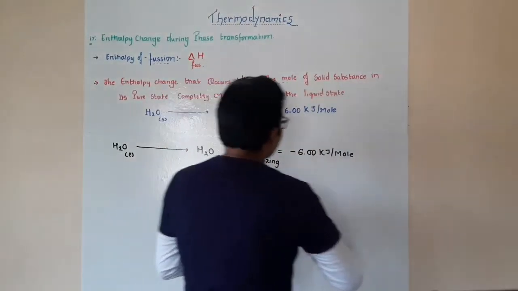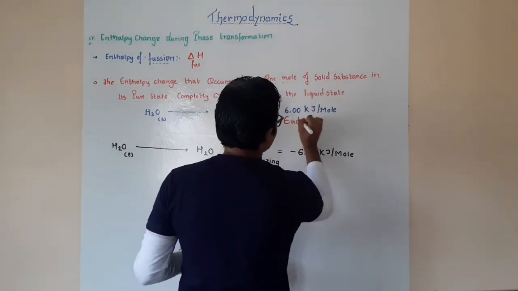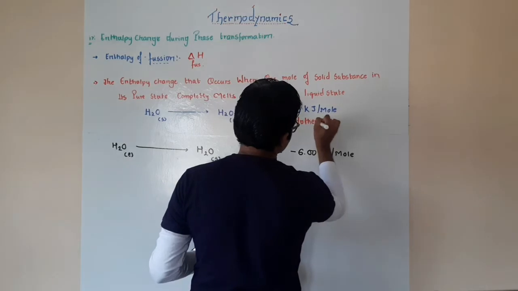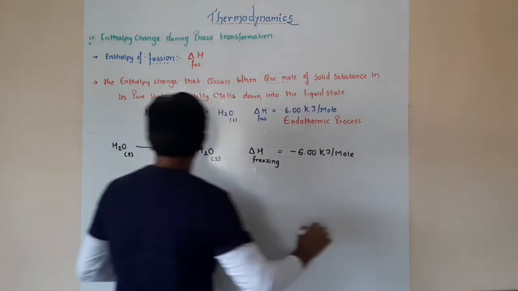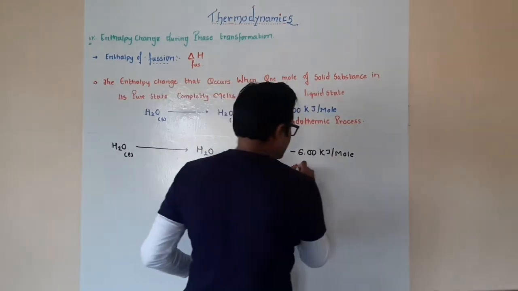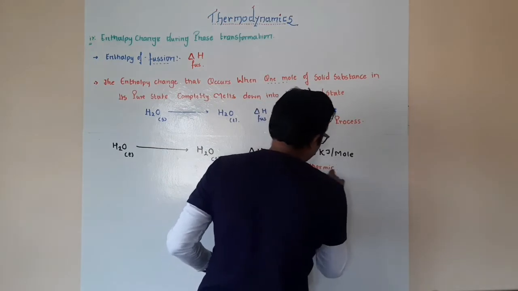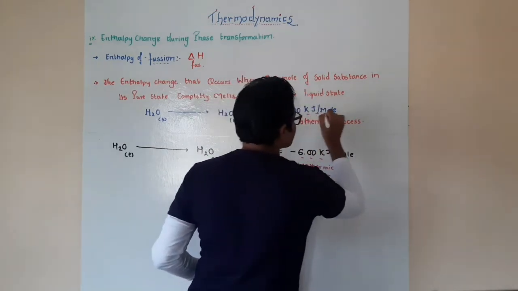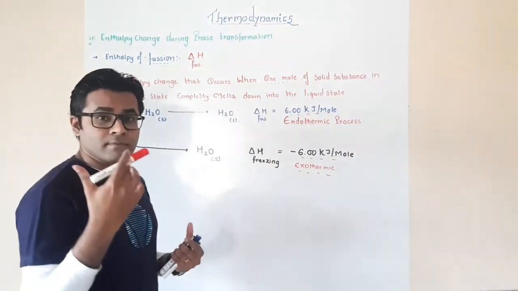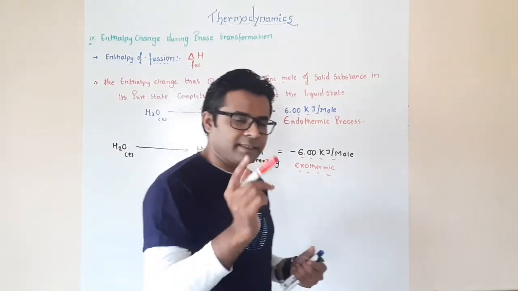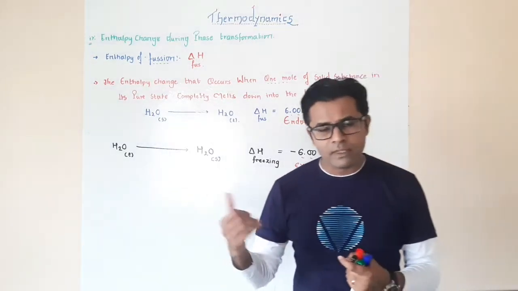So when it is absorbing the energy, this particular process becomes the endothermic process. Alright, so this particular process is endothermic, while the reverse of this particular process is exothermic. Okay, if you see, the magnitudes are the same, but whether it is absorbing or liberating the energy, that differs. Okay, so this was our first one, and that is the enthalpy of fusion.